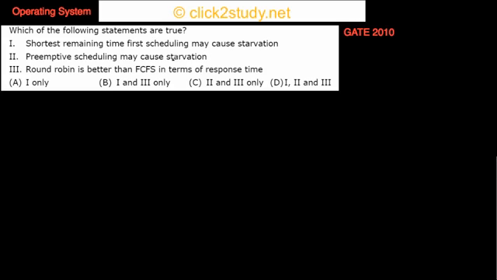Coming to the next problem, which of the following statements are true? Shortest remaining time first scheduling may cause starvation, or preemptive scheduling may cause starvation. Round robin is better than FCFS, first come first serve, in terms of response time. And then we have to choose the correct choice.